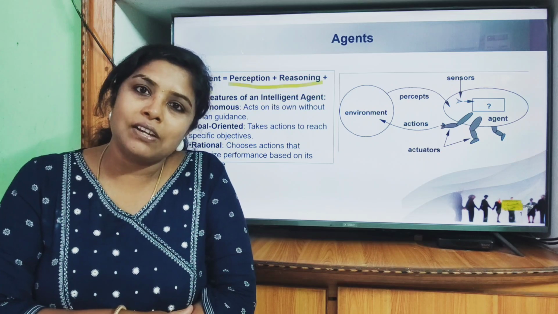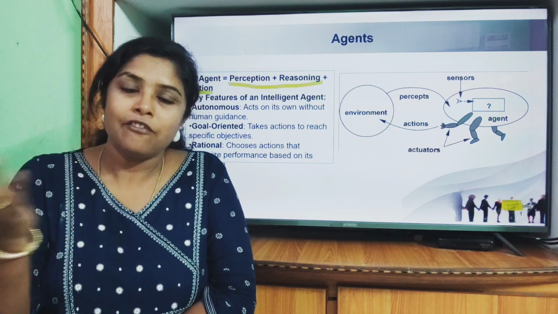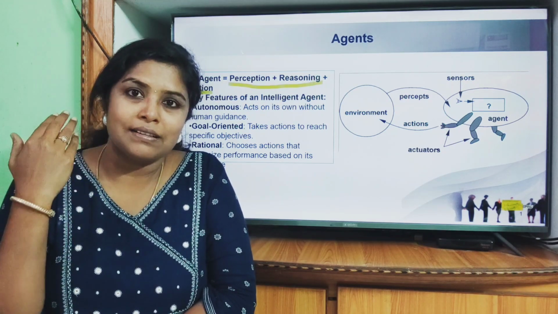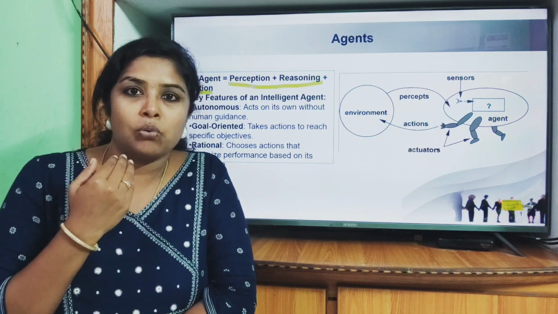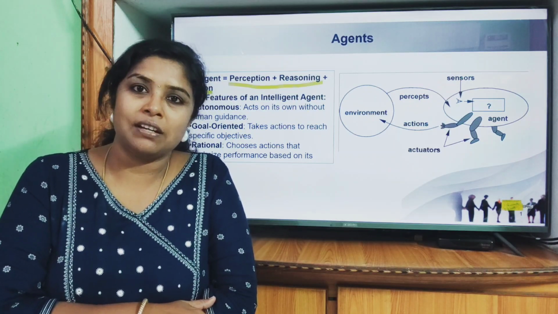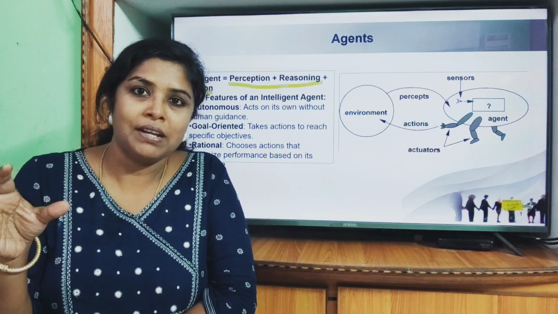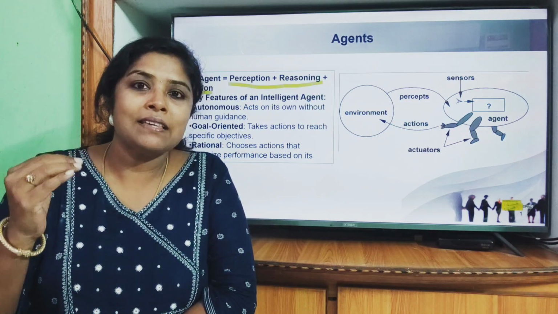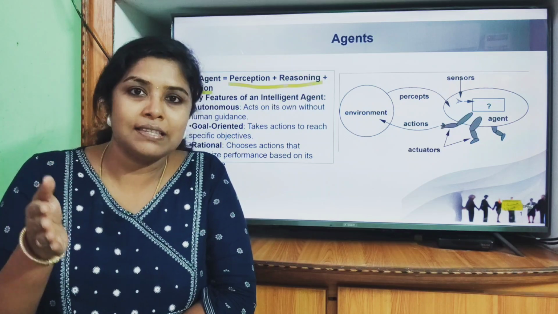Like in the previous discussion, I gave an example of how a human is able to observe from the environment through the sensors like eyes, nose, ears, etc. and how the human is able to deliver the speech using mouth, which is actuator. I also gave another example of a self-driving car, where the self-driving car needs to observe from the environment what is the distance between the other vehicles to it, and based on the traffic levels it needs to realign its route and also adjust its speed.